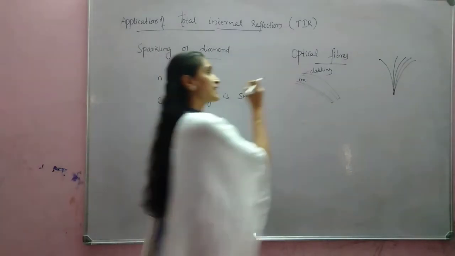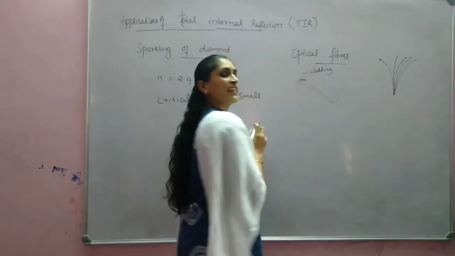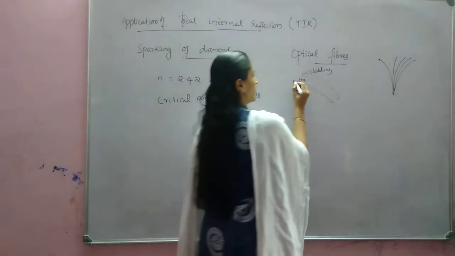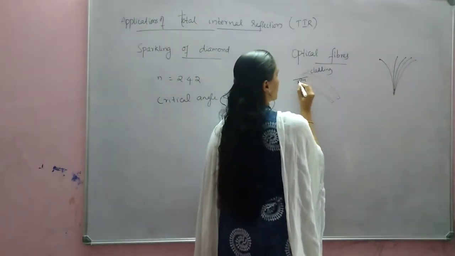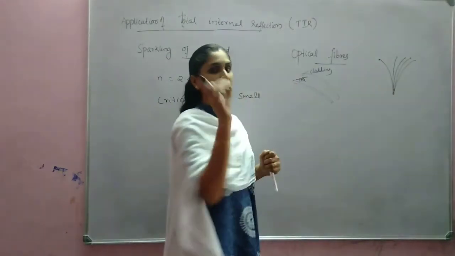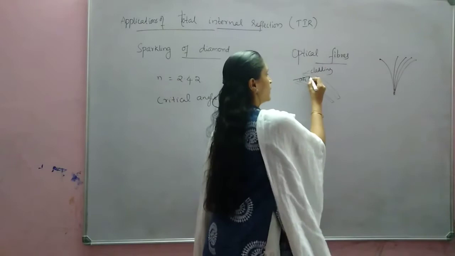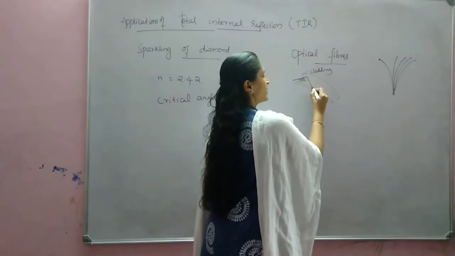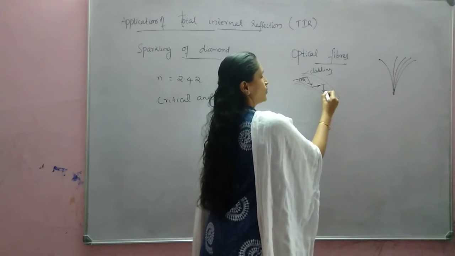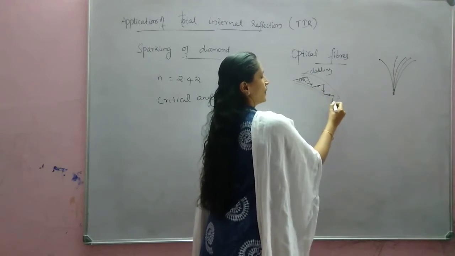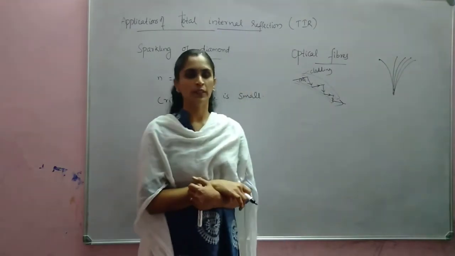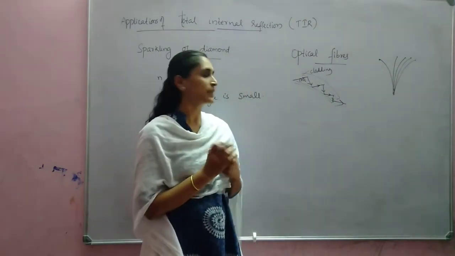If the light is incident in such a way that it satisfies the condition for total internal reflection, when it travels here, it is traveling from denser to rarer medium. The condition is satisfied, so it will reflect. Again, when it reaches here, it will reflect. Like that, it can be passed through any bent or curved tube. Okay, is it clear? This is what happens in optical fibers.